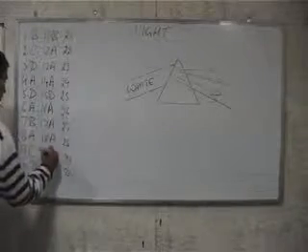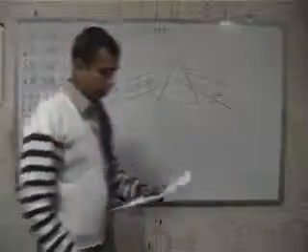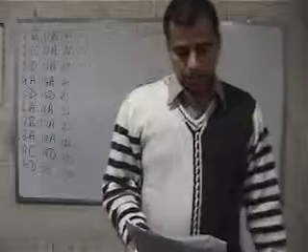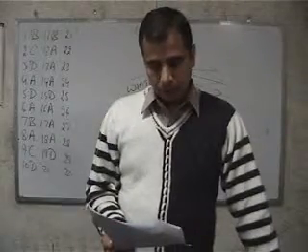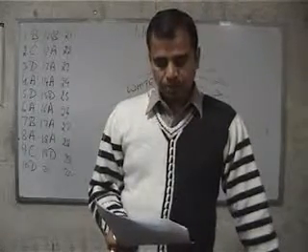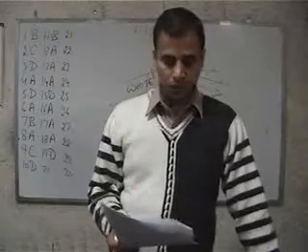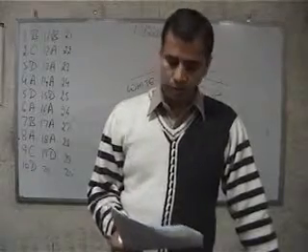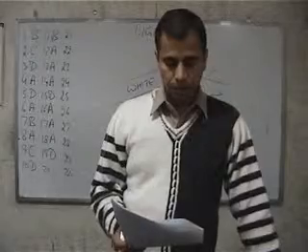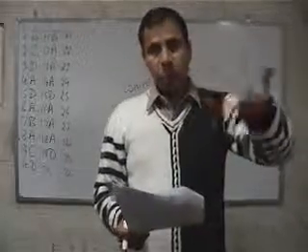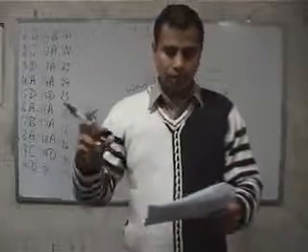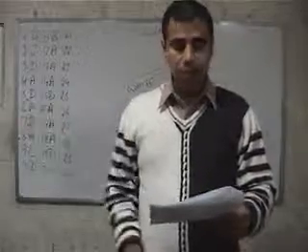Therefore, option D is the correct answer. Then question number 20. A virtual, erect and magnified image of an object is to be produced with a concave mirror of focal length 12 centimeters. This is the reverse of question number 19. Now they are saying a virtual, erect and magnified image is required.